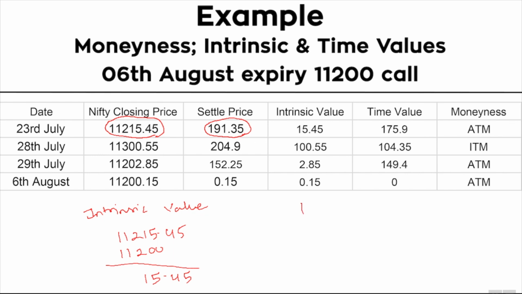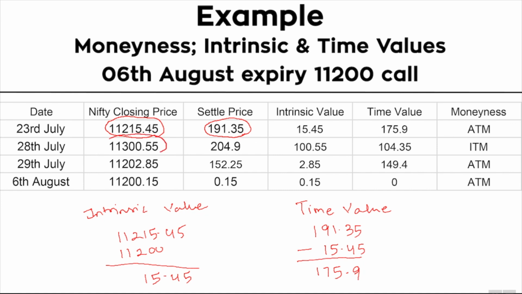And the extrinsic value or time value is premium minus intrinsic value, which in this case is 191.35 minus 15.45, which comes to about 175.9. Since the option is at the money, there is little intrinsic value and a lot of time value.